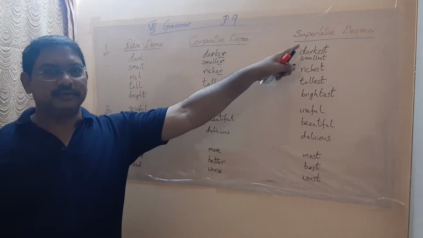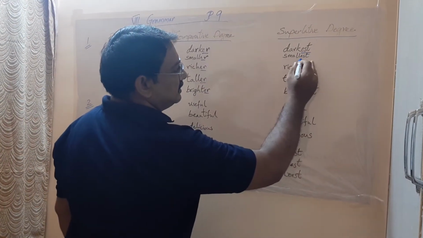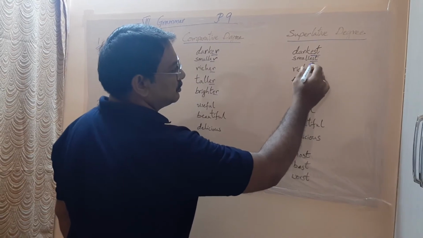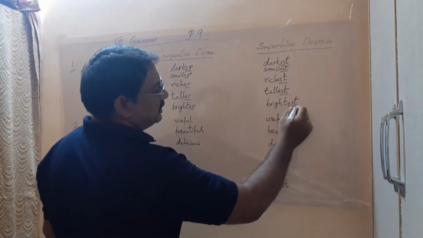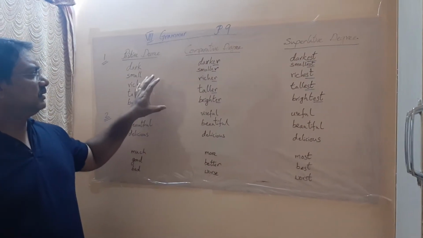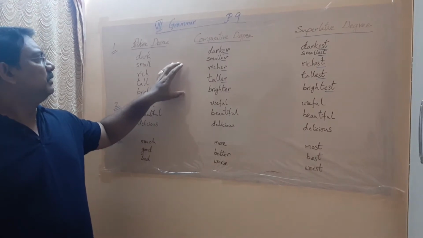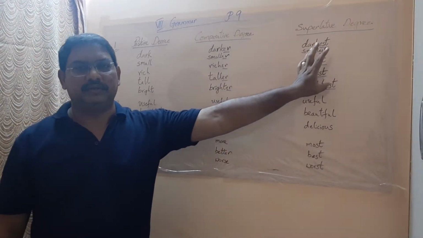And coming to a superlative degree, what you are doing, you are adding est: darkest, smallest, richest, tallest, brightest. So this is the general division when we write a positive degree, comparative degree and superlative degree.